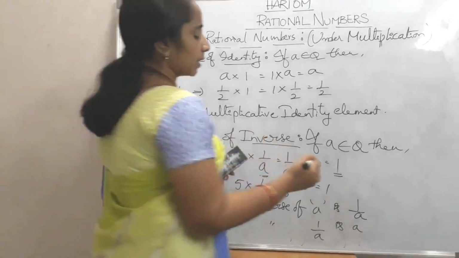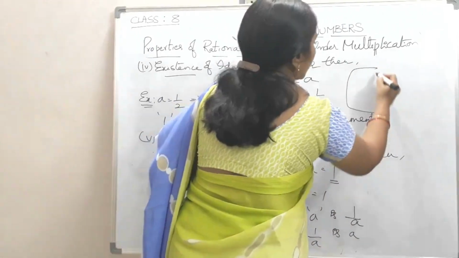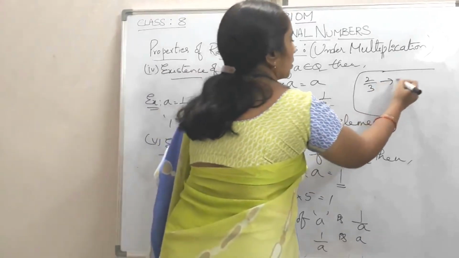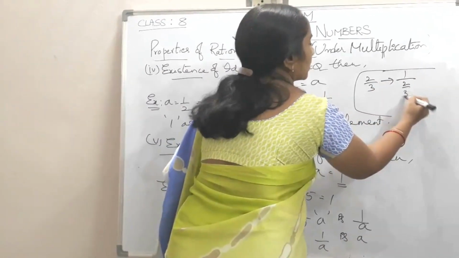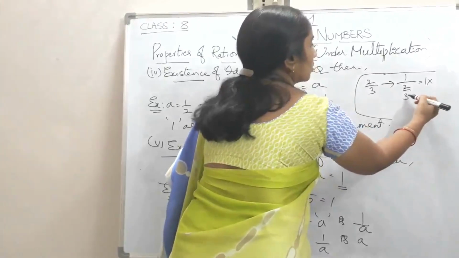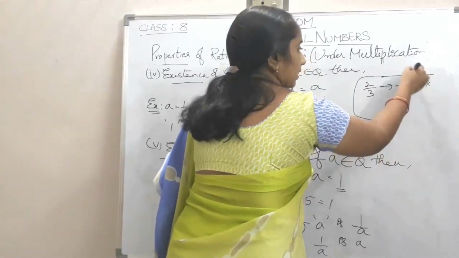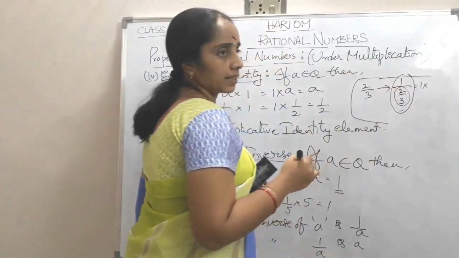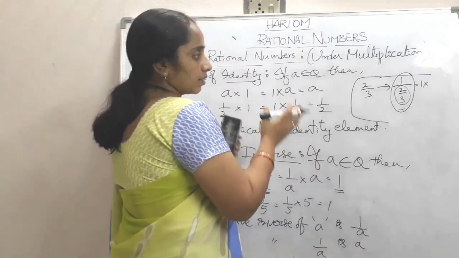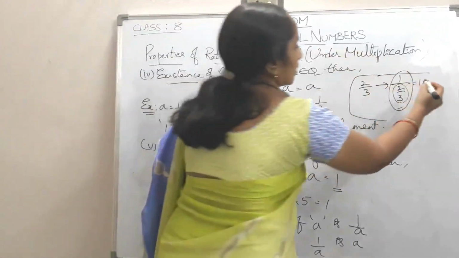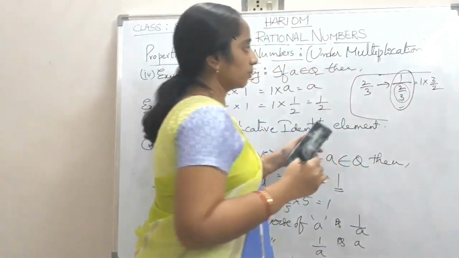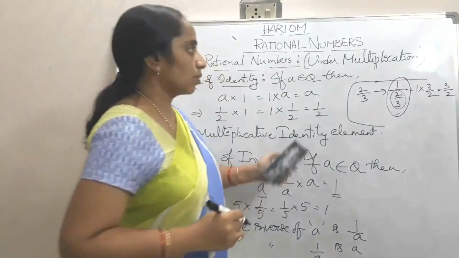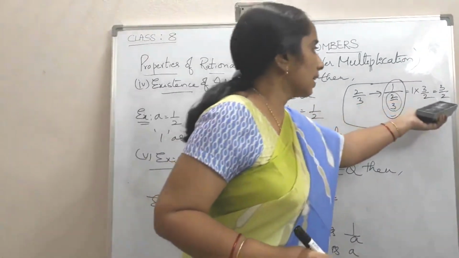If any number is, for example, 2 by 3, its multiplicative inverse becomes 1 by (2 by 3). It is 1 into a fraction, where we again have one more fraction in the denominator. This time the denominator part becomes numerator and the numerator becomes denominator, so that you get 3 by 2. So the multiplicative inverse of 2 by 3 is 3 by 2.